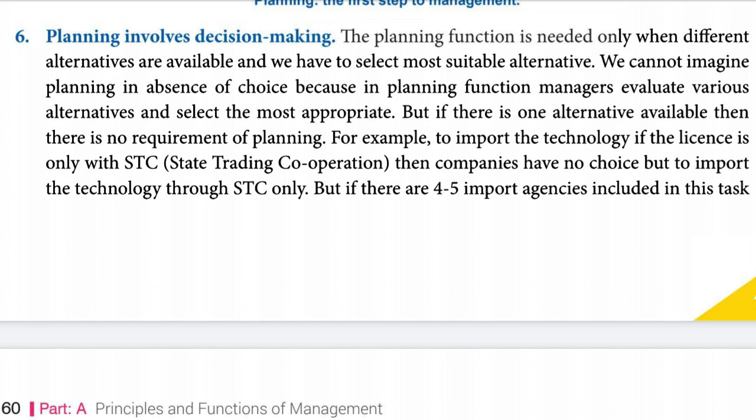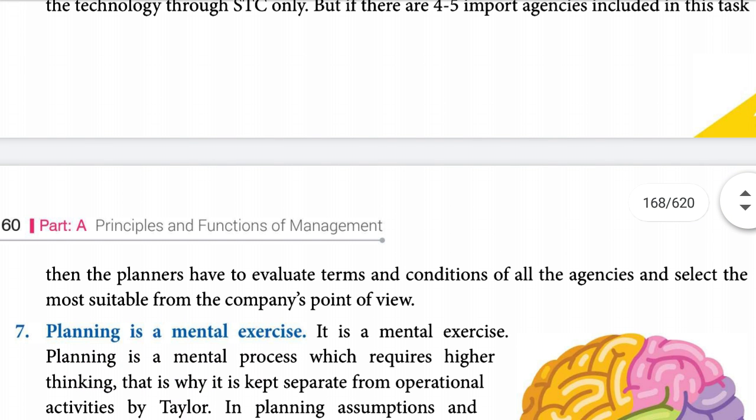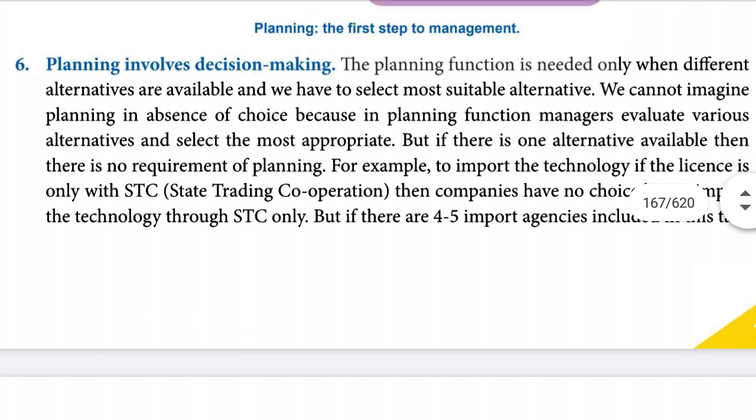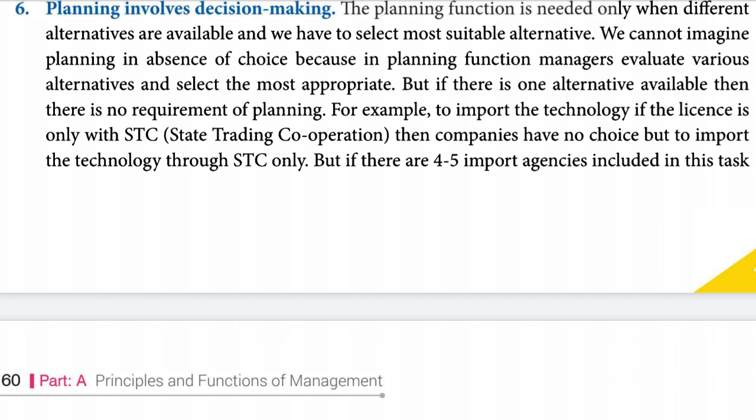For example, to import technology, if the license is only with State Trading Corporation, then companies have no choice but to import the technology through STC only. But if there are 4 or 5 import agencies included in this task, then the planners have to evaluate the terms and conditions of all the agencies and select the most suitable from the company's point of view. So this is only an example in which it is said that planning will involve decision making. If there are many choices, then one choice has to be selected. And in case of no choice, they will choose whatever is available.